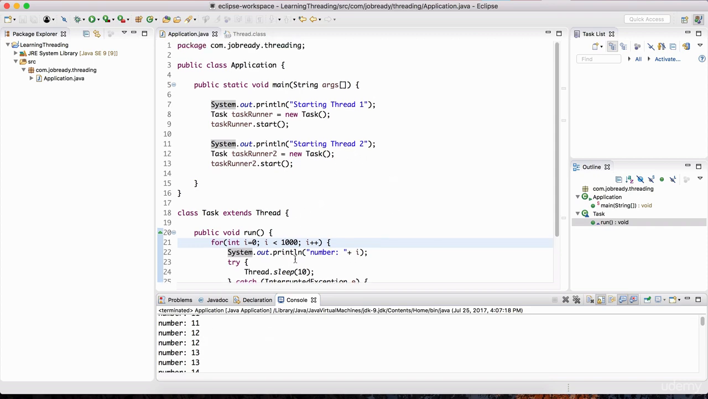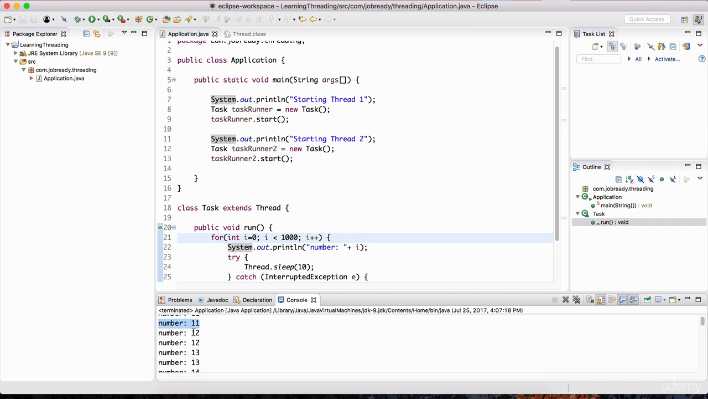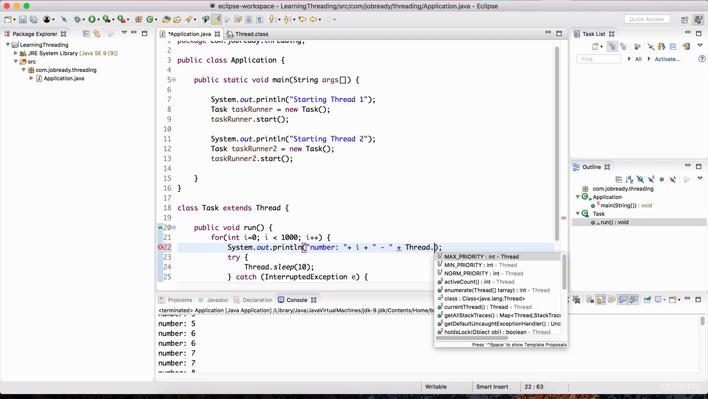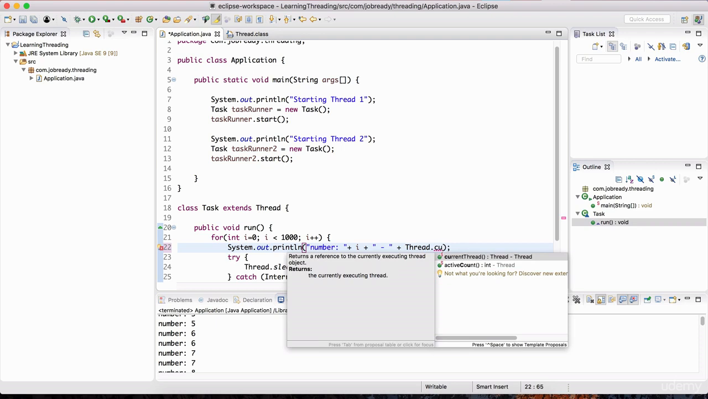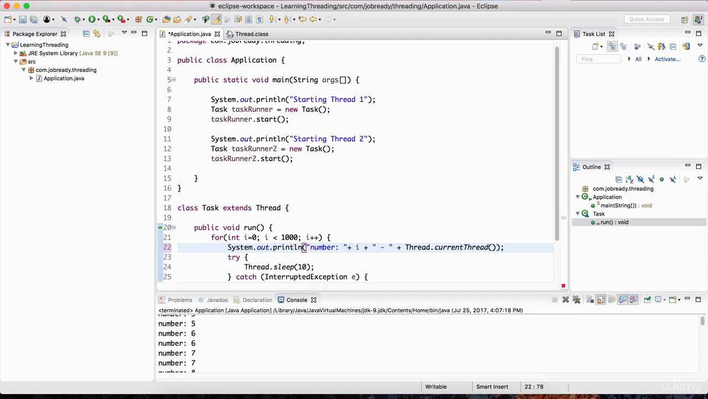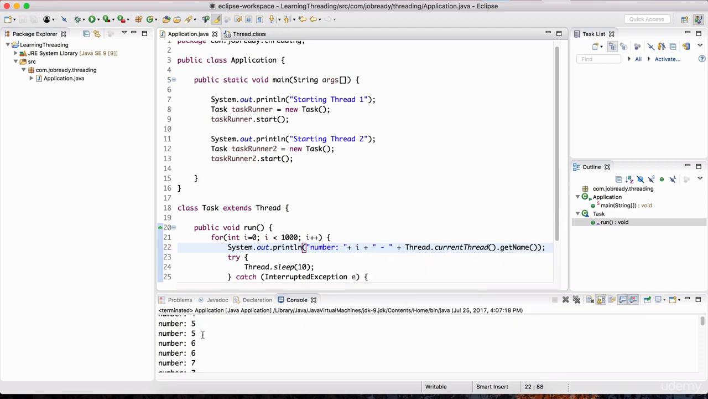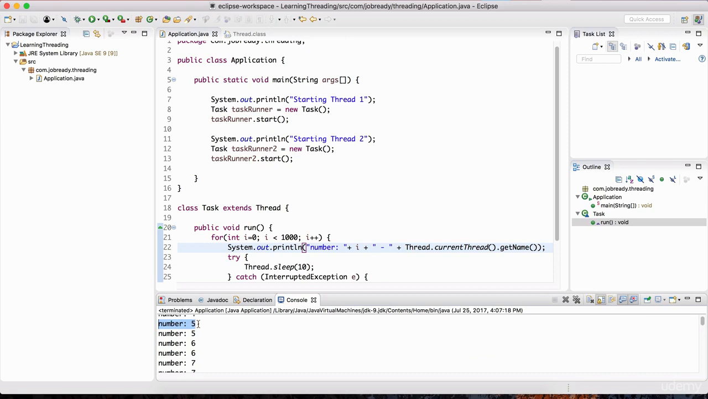So there must be a way to find out which thread caused this number to be printed out. To do that, we can invoke the getName method of the current thread. Inside of this print line statement, I'm just going to concatenate another piece of string here. We'll put a dash and then plus Thread.currentThread, which is a method on the Thread class, dot getName. So now each number that's being printed will also have the particular thread that caused that number to be